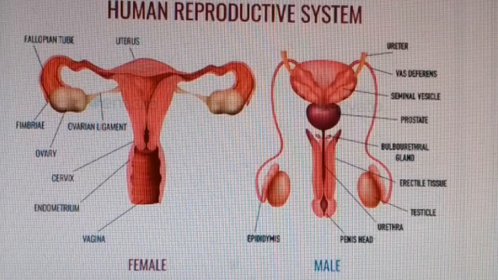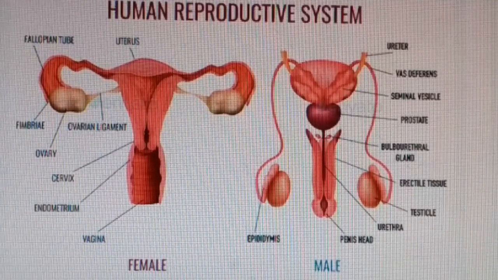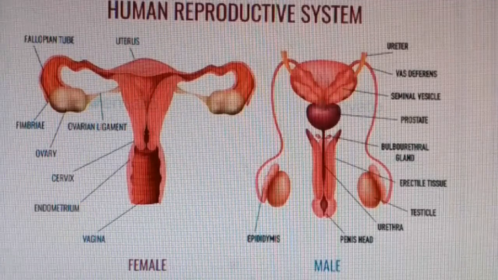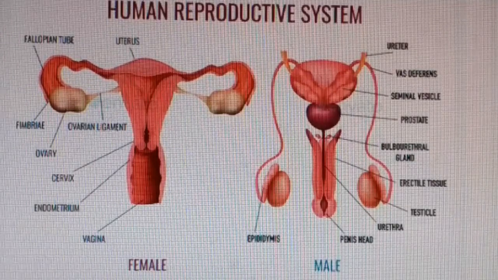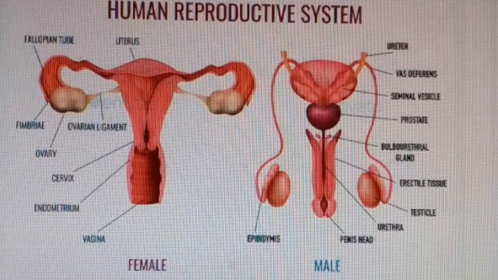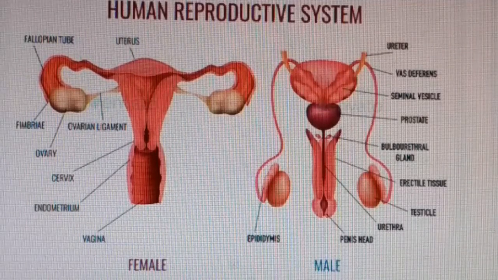Now what is the adolescence period? Adolescence period means the period between young age and adult age. In case of female, the adolescence period starts from 9 to 14 years. And in case of male, the adolescence period starts from 12 years and ends at 15 years. In this period, reproductive organs of the human body are fully developed and prepared to reproduce offspring.